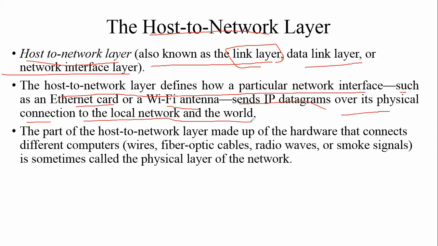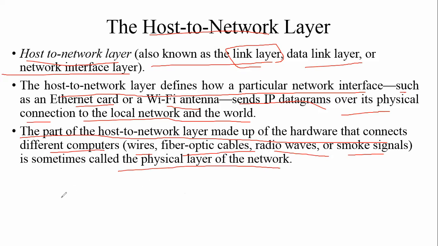Through the IP address we can connect to the receiving point or sending point. This part of the host to network layer is made up of the hardware that connects different computers, using wires, fiber optic cables, radio waves, or smoke signals. So it is called the physical layer of the network.